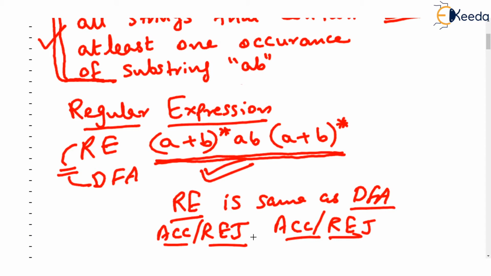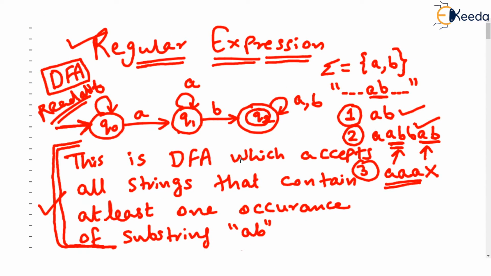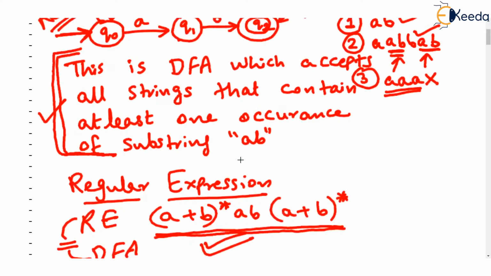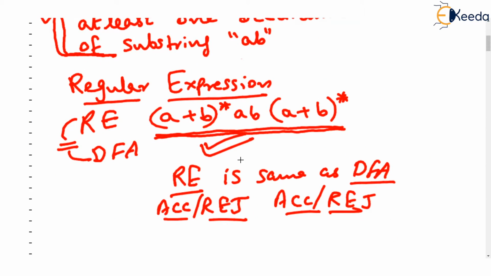Now this particular aspect of regular expression is so important in pattern searching. In fact, what DFA and regular expressions do is they search a pattern. Like, given a string, search whether it has an occurrence of AB. That's a pattern search. Regular expressions do the same thing. They search a given pattern and find whether it fits according to the rules given by the regular expression.